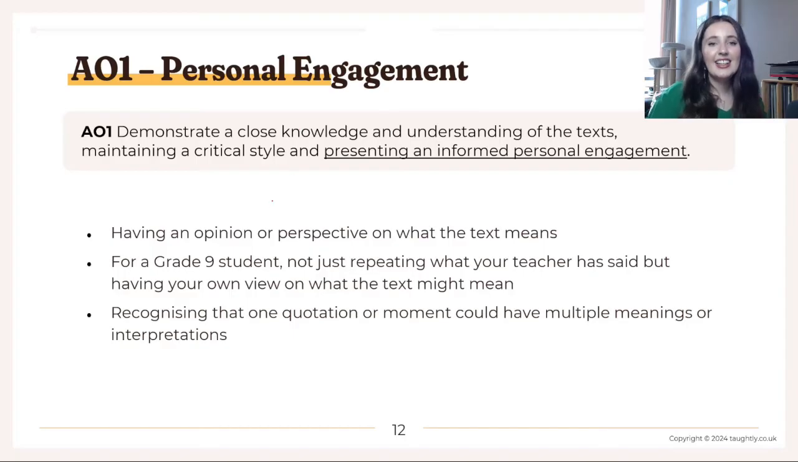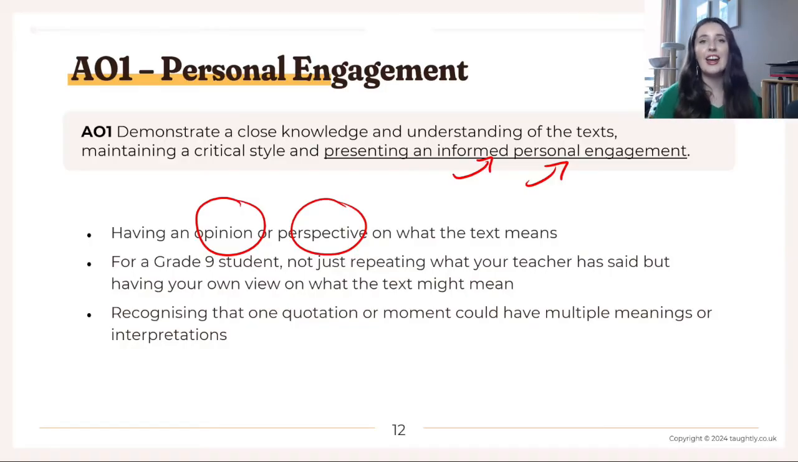And then finally, the last bit of AO1 is about having an informed, personal engagement. So what does that mean? It means that you have your own opinion or perspective or argument about what the text means. You're not just repeating and parroting back what your English teacher has said with no thought or engagement of your own.